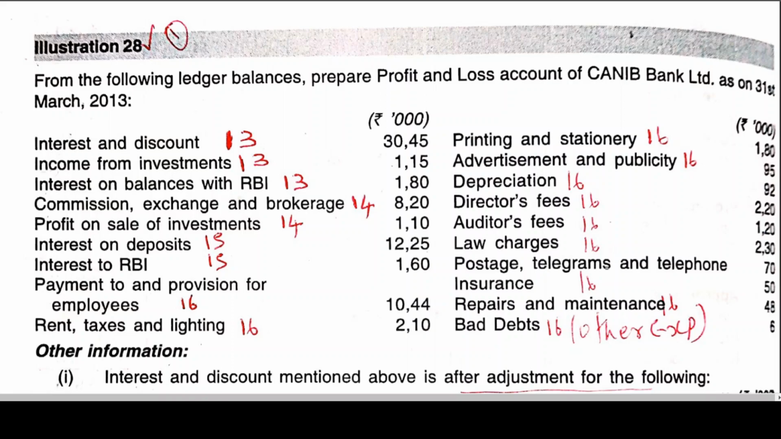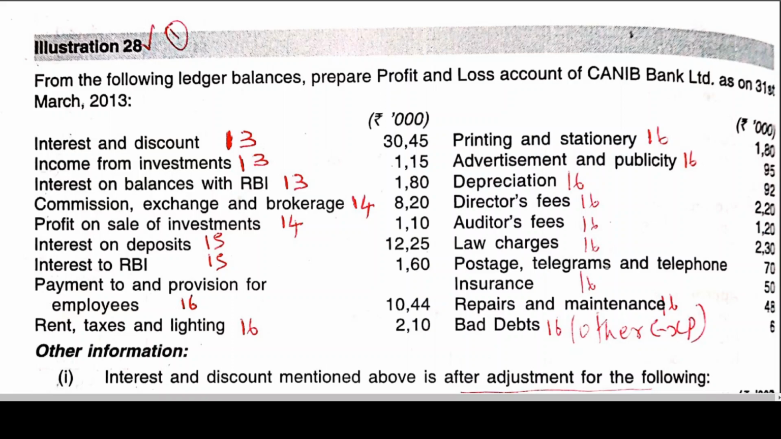Okay, so let us take one problem. We work this out now today. From the following ledger balances, prepare a P&L account of Canny Bank Limited as on 31st March 2013.